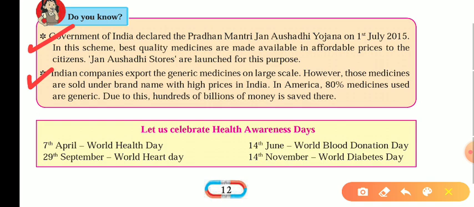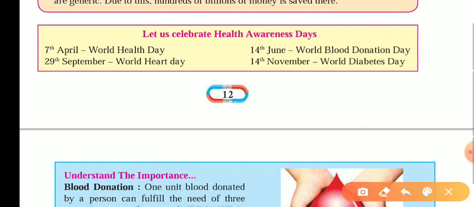Next they have given some important days, like 7th April for World Health Day, 14th June for World Blood Donation Day, 29th September as World Heart Day, and 14th November as World Diabetes Day.